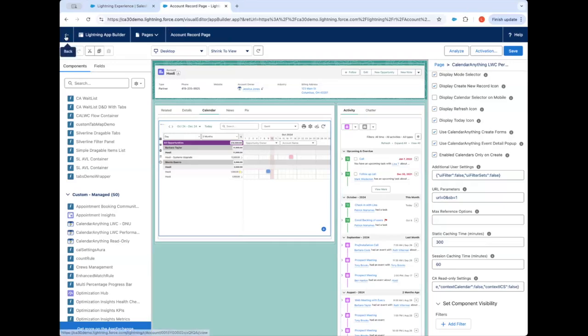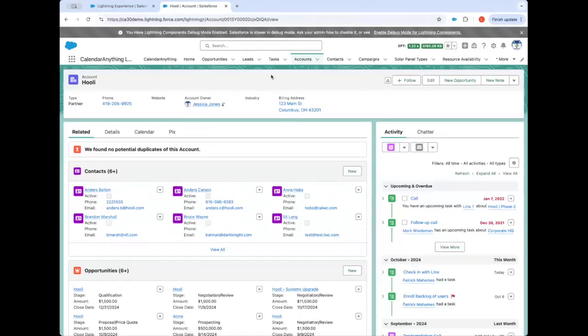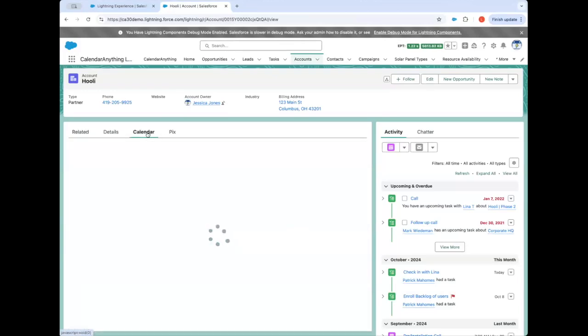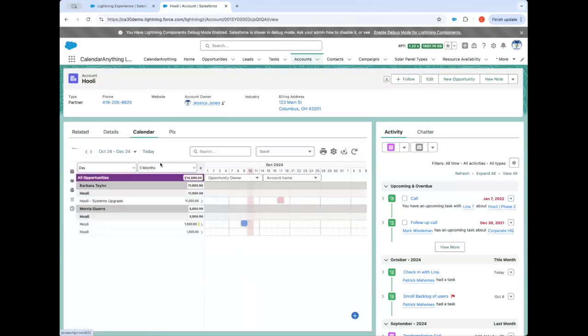So I'm going to go back here and navigate back to the calendar page. Although I'm a system admin in this org and I have access to edit all of the calendars that have been created, if I right mouse click here, you see nothing is happening. That's because we disabled that option for this page. So from this page, you cannot edit or modify any of the calendars. Also on the record itself, you now have some options in the context menu, but the download as ICS option is missing because we disabled that with our component properties.